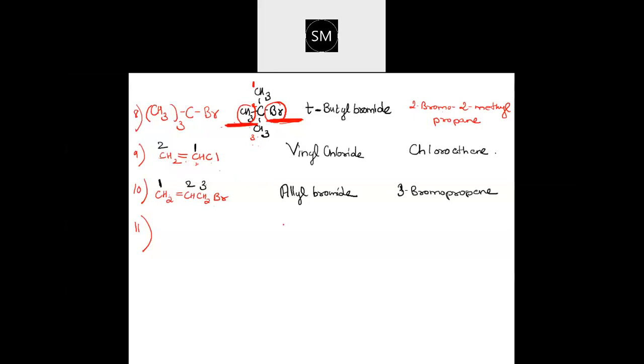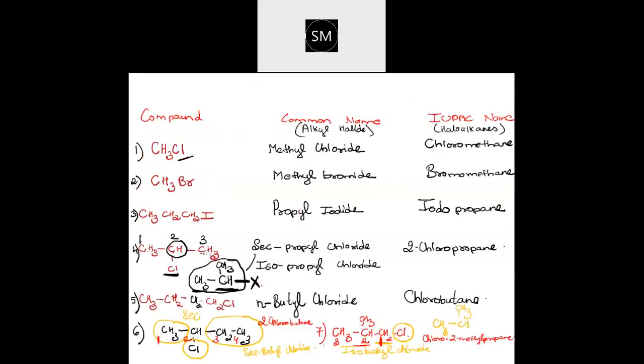N stands for normal. When you are writing the fifth one, here I had given you N-butyl. N stands for the normal way of naming it. Straight chain compounds, when you are naming, that is N-butyl.